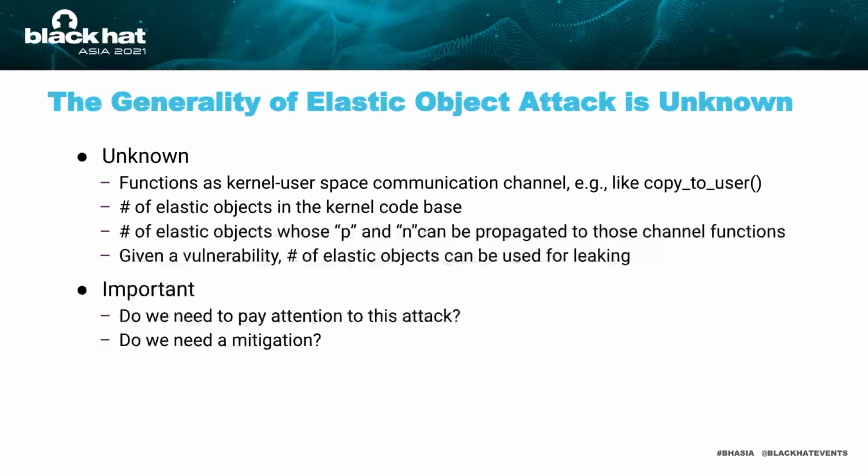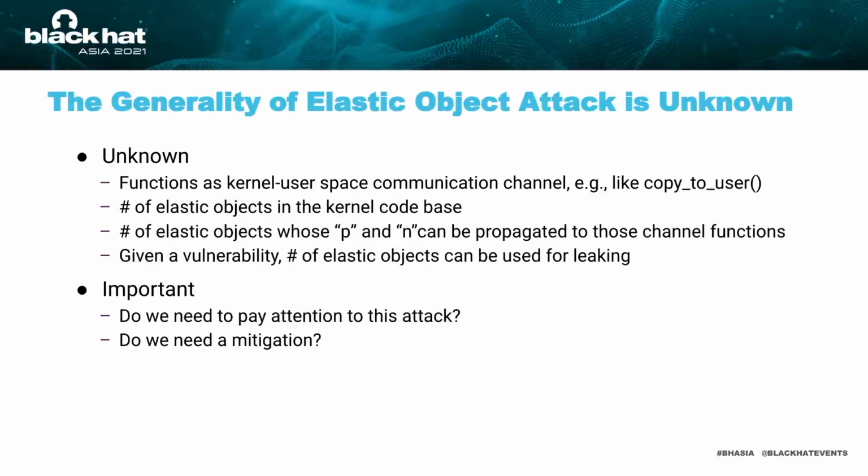The last question, given a vulnerability, does it provide us with the right primitive to overwrite the length field and the pointer field? It's possible that most vulnerabilities don't have that strong capability. However, generality problem is of vital importance because it is related to the questions: do we need to pay attention to this attack, and do we need a new mitigation? If the attack is very ad hoc, I don't see any necessity to build a new mitigation. Probably simple patching is enough. As such, our research work mainly focuses on studying the generality of this attack.